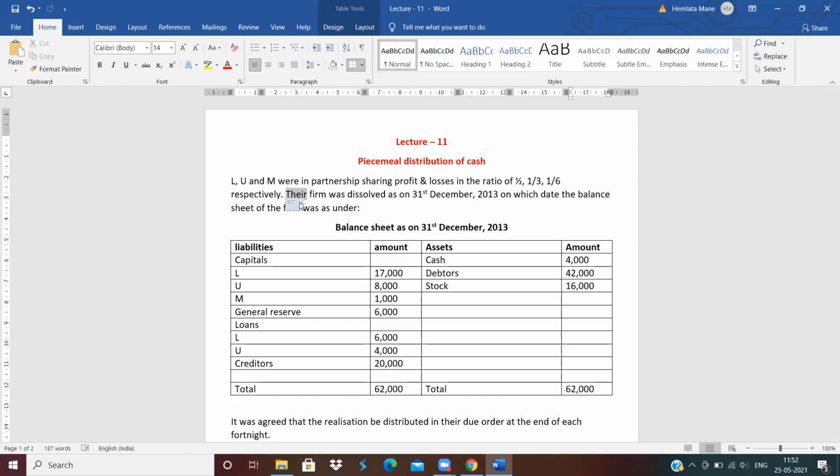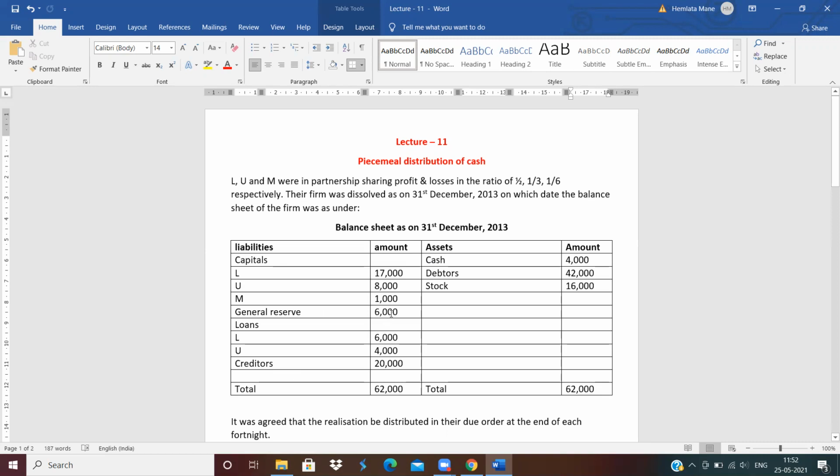Also, the firm was dissolved on 31st December 2013, on which date the balance sheet of the firm is as under. Balance sheet is given. Liability side is given and asset side is given. In the liability side, capital balances are given: L 17,000, U 8,000, M 1,000. Also, the general reserve is given, 6,000.